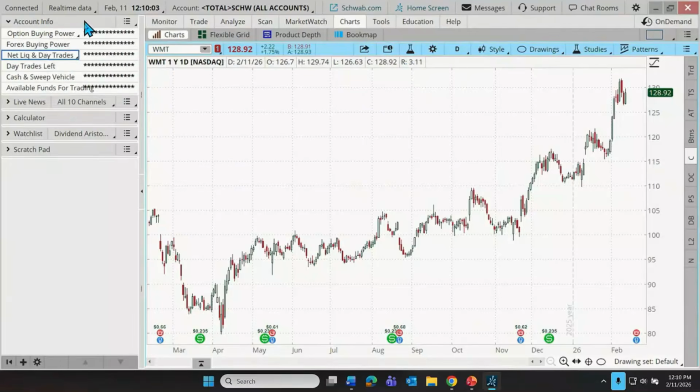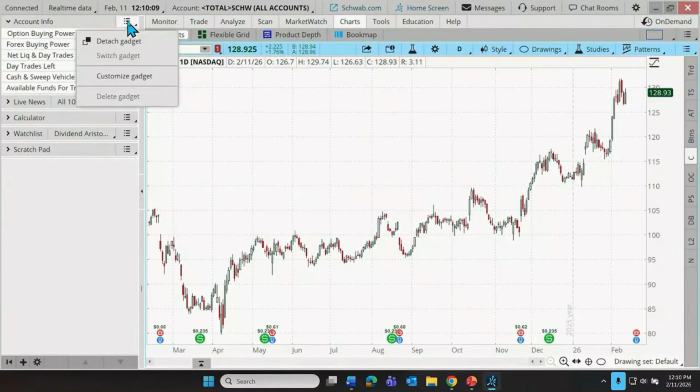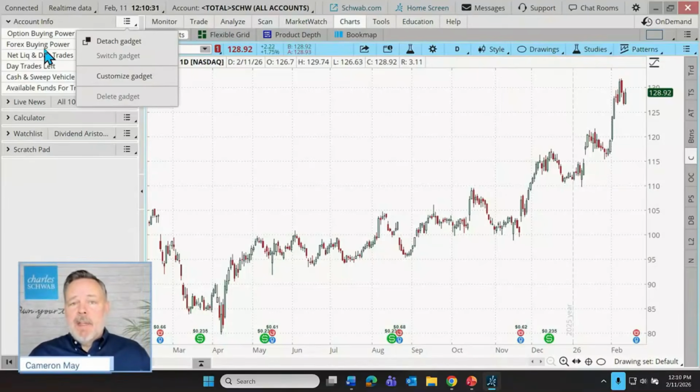Now, another thing that we can do with so many of these tools, these gadgets, is to customize them. So if I were to come up here and click on the little menu again, I can customize the displayed fields. So let's say, for example, right now I'm seeing 4x buying power, but maybe we don't trade 4x. And by the way, when I mention 4x, my purpose here today is not to discuss Forex trading.